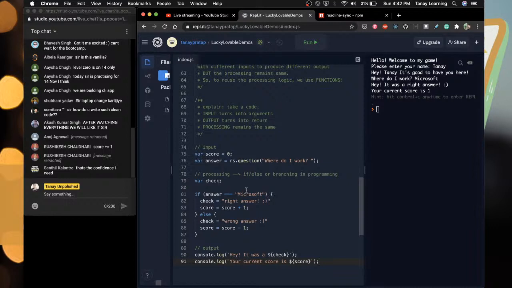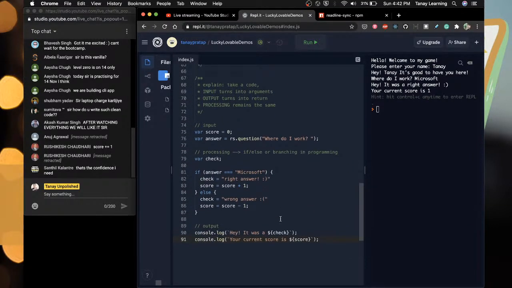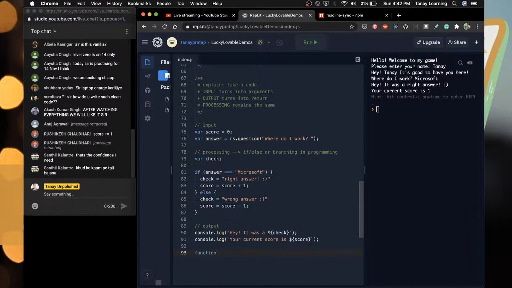So now let's turn this into a function. This is lesson 4, turning something into a function. The way to turn something into a function is that you say function gameplay. Gameplay is okay. And then what is the input of this? The input is score and the question.